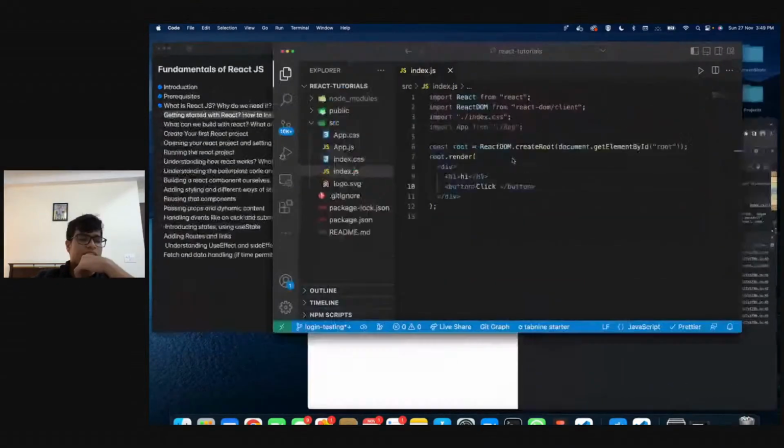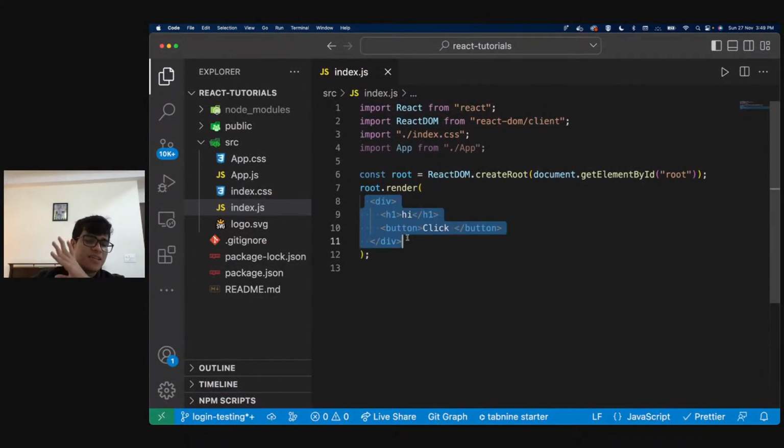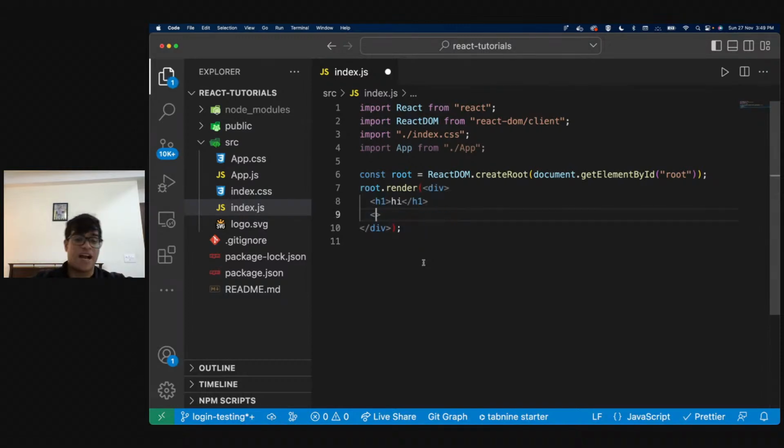We will be applying style, don't worry. Whatever HTML I write inside this render function gets rendered on the screen. So that's something that we have understood now, right? All right, so that's interesting. What React is letting us do is render HTML through JavaScript functions. Root.render was a JavaScript function which allowed us to put HTML inside that. So that is what React allows us to do. Correct?